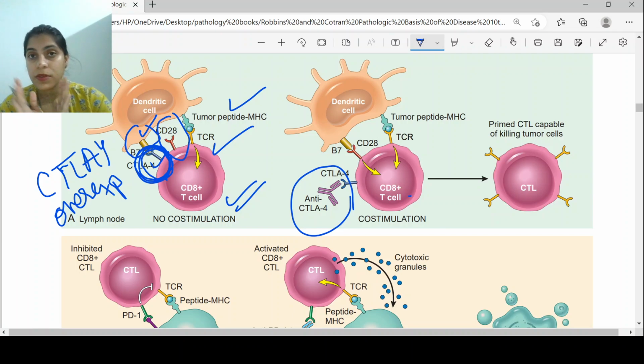So to avoid that thing from preventing the co-stimulatory signal, we have developed an anti-CTLA4 antibody that will bind to this overexpressed CTLA4, and so the co-stimulatory signal will not be hindered and this T cell will be activated, and this T cell will be capable of killing the tumor cells.